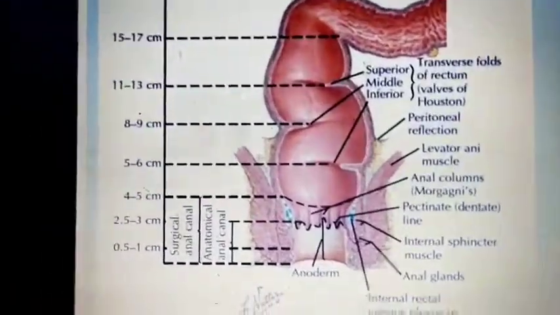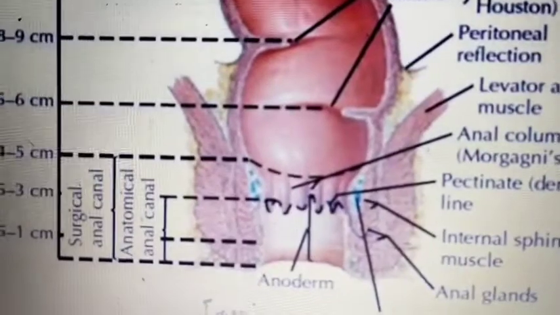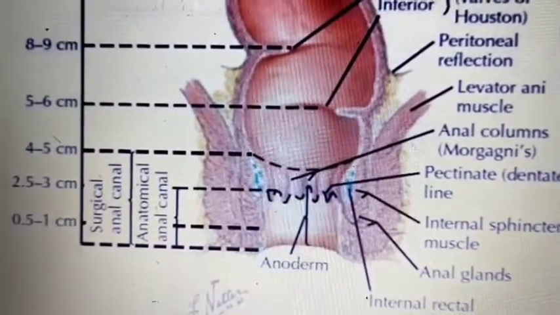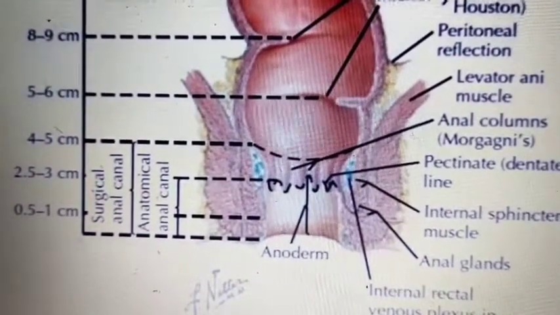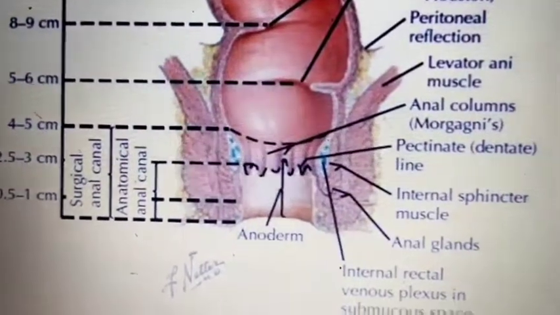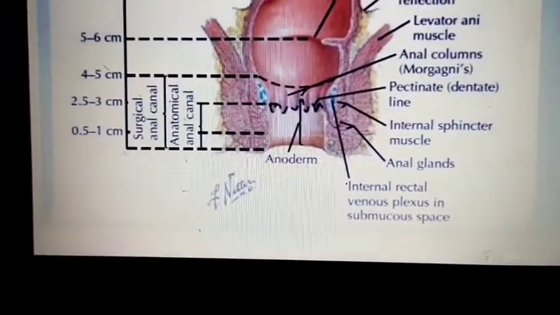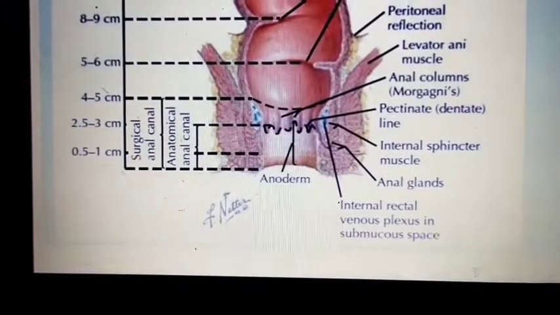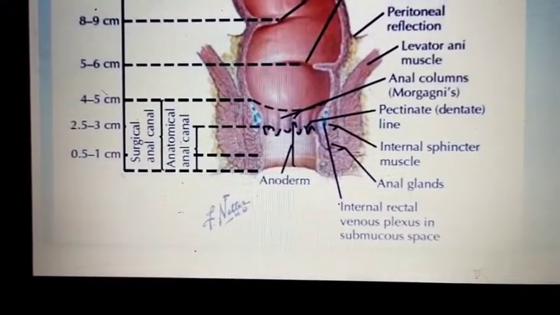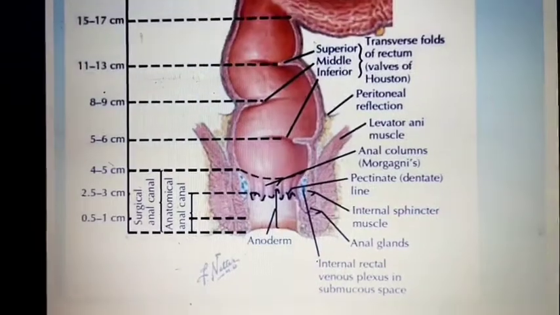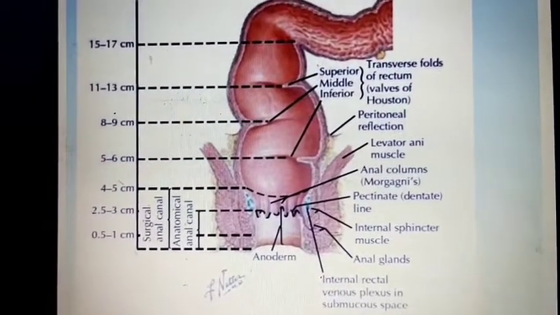Okay, I already explained this picture. You can go for it clearly. What is the levator ani muscle, what is the anorectal ring, what is the pectinate line, internal sphincters, anal glands, surgical anal canal and anatomical anal canal. We can go for that. Okay, we can go to the next slide.